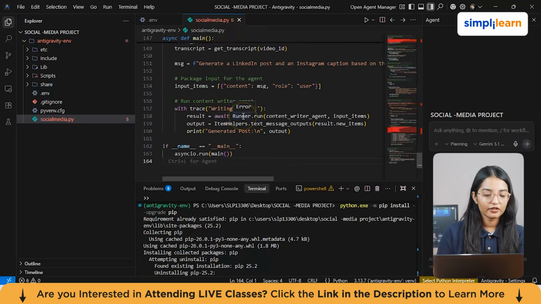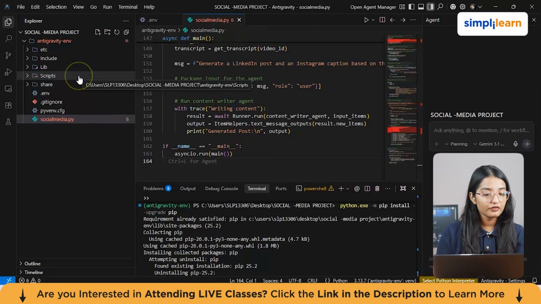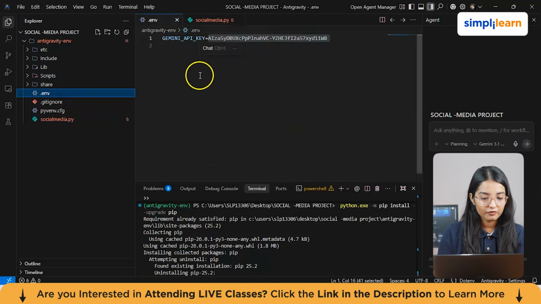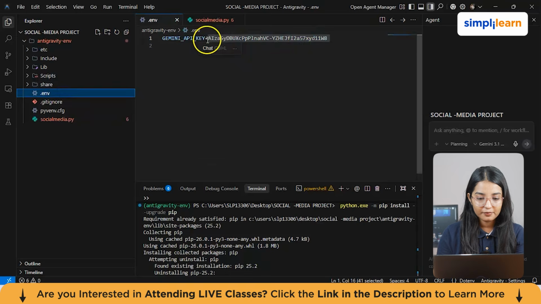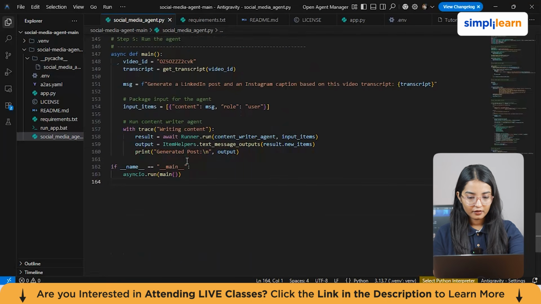Now, one more important thing to note is that you have to ensure that your Gemini API key is correctly placed in your env file, which we have created before. So make sure the Gemini API key is correct. Alright, so our code has been done.